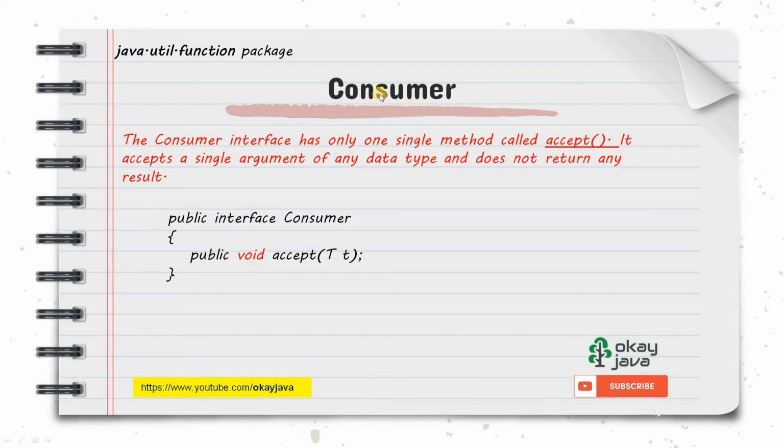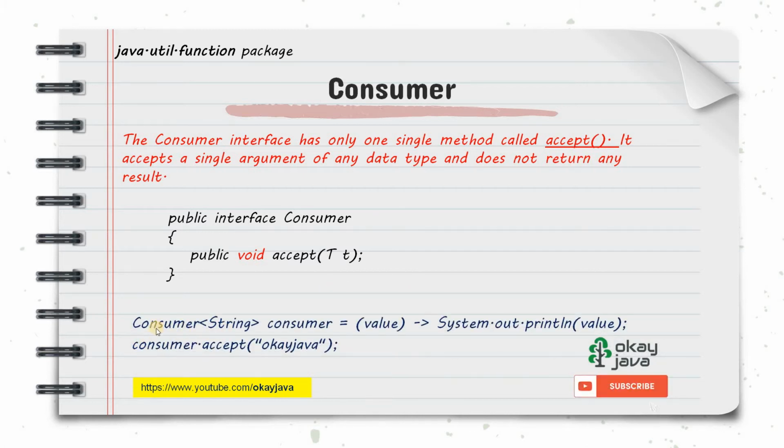So consumer, as the name indicates, just consumes. It does not return anything. It simply consumes, so whatever value you pass, it will just consume that value, right? So the consumer interface just takes one argument and does not produce any result. It does not return anything. All right.